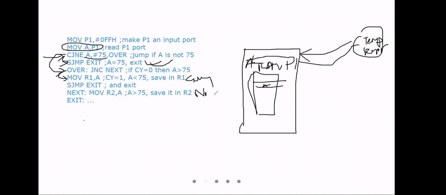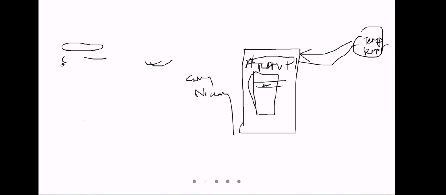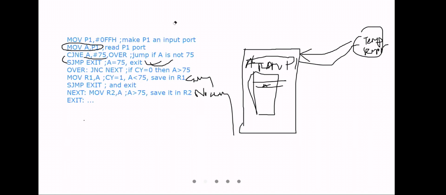Because it should jump to here, right? It should jump from here to here. If there is no carry, no carry means A is greater than 75. It is performing A minus 75 here.